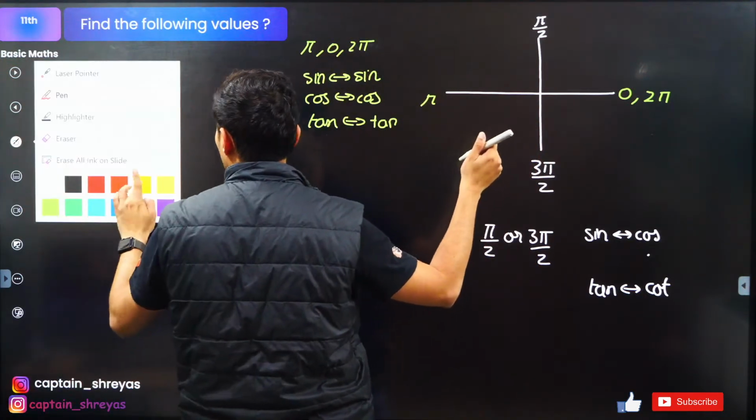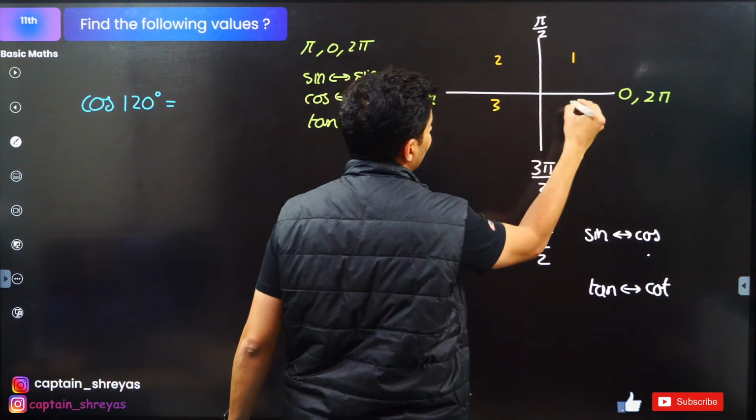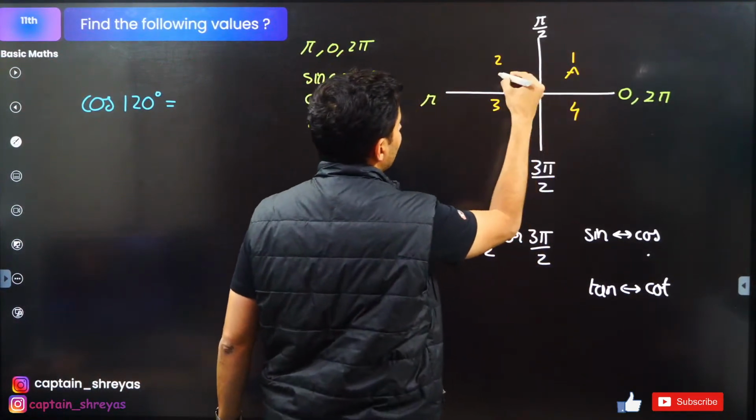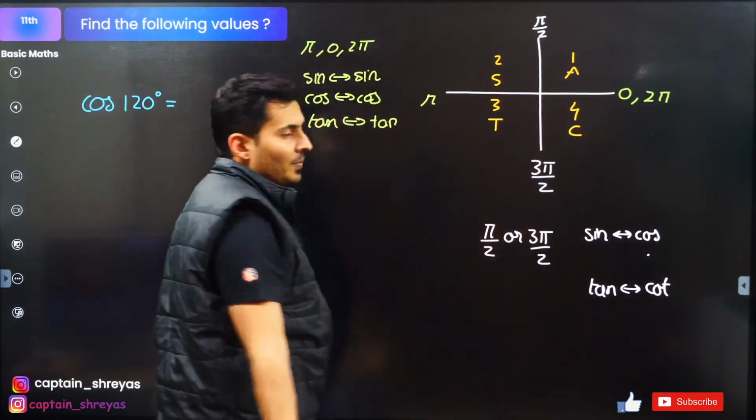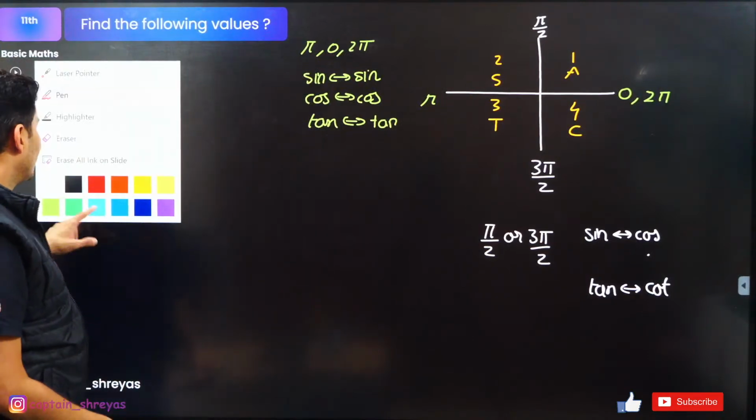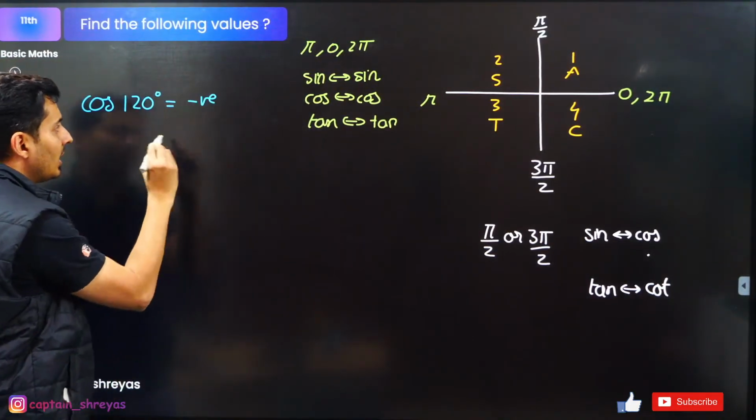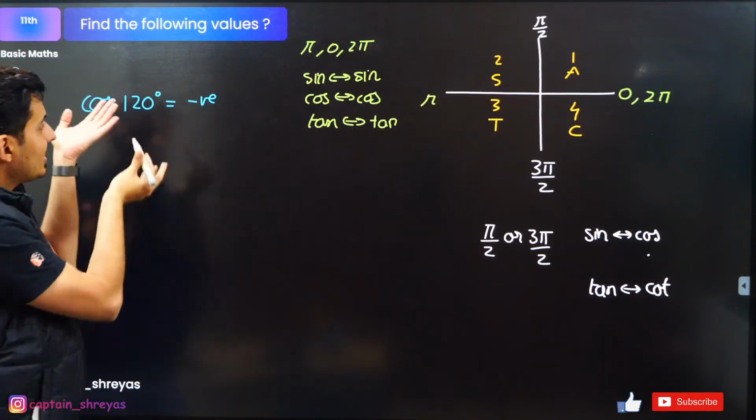Everybody with me on this? So this is first, this is second, this is third, this is fourth. This is all, this is silver, this is tea, this is cups. So it is going to be negative, pakka. Okay, this is going to be negative. But what is the value of that?